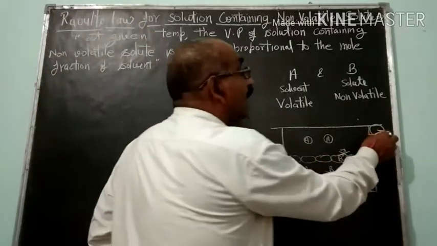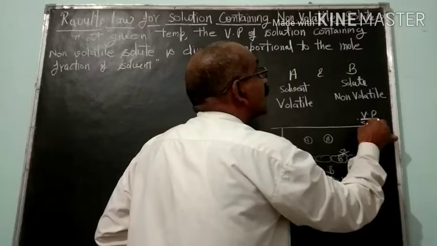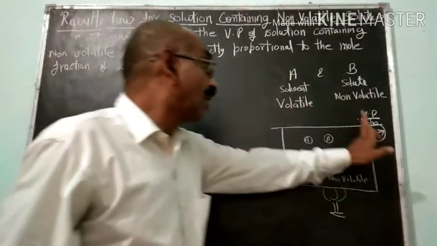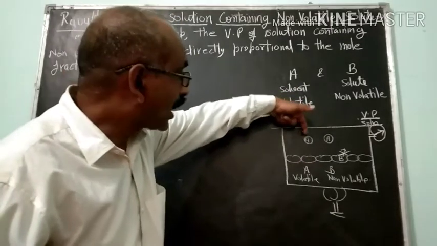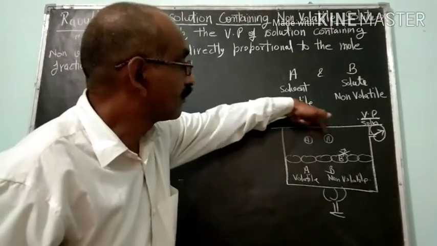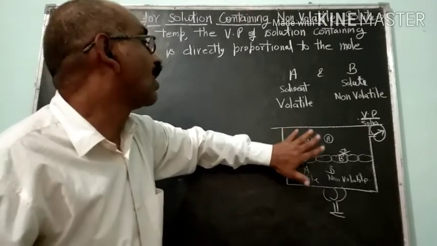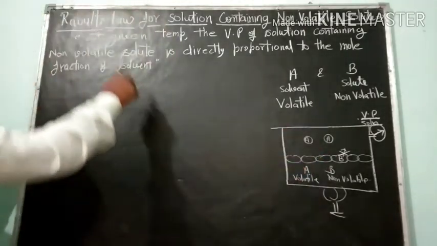And in this way, the total vapor pressure of solution, which is measured by this manometer, will be equal to the only and only partial vapor pressure of the volatile component, means of the solvent. Is it clear?